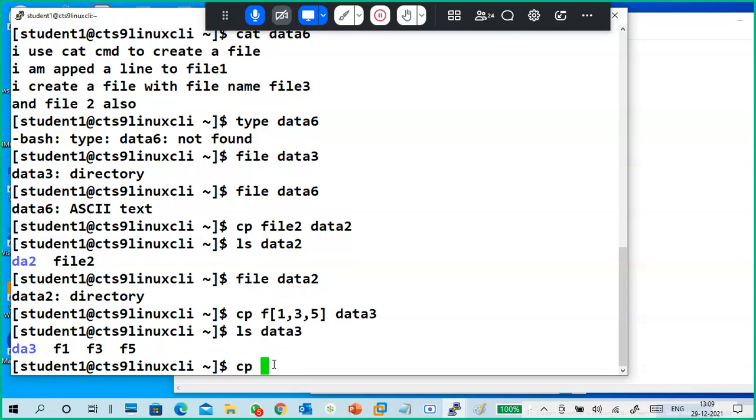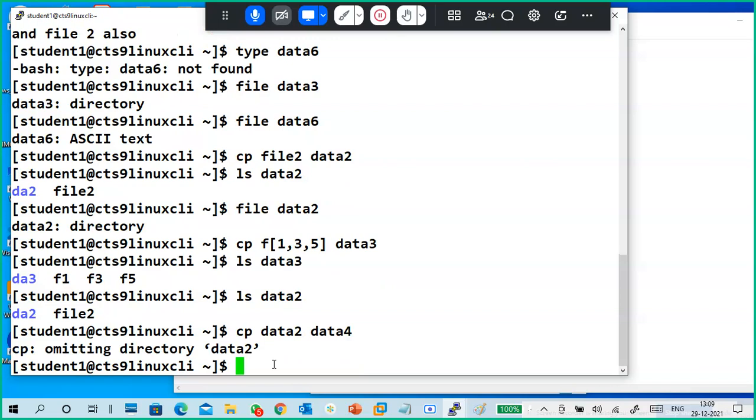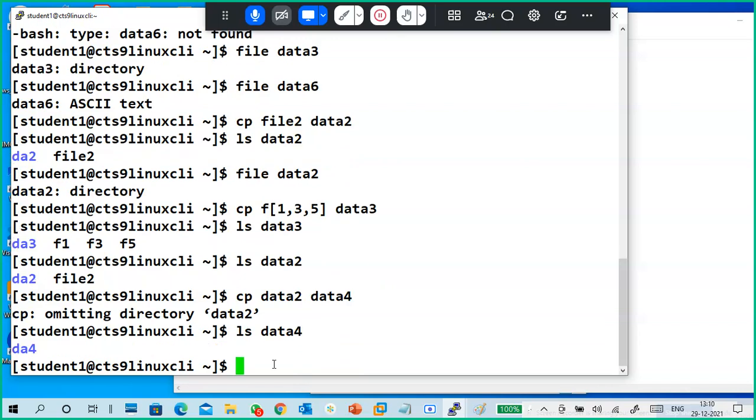First of all, ls data2. Data2 contains only the da2 directory and file2. So cp data2 to data4, for example. It shows an error, omitting directory. ls data4. See, nothing is copied. It cannot copy like that.